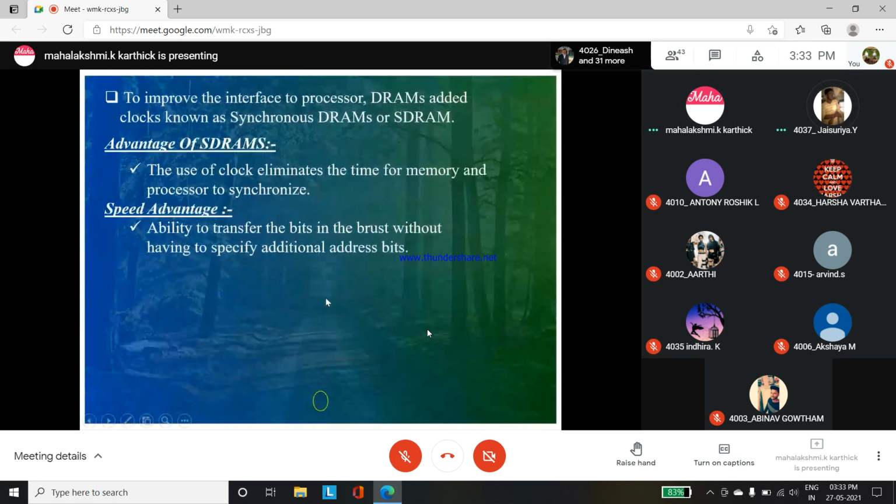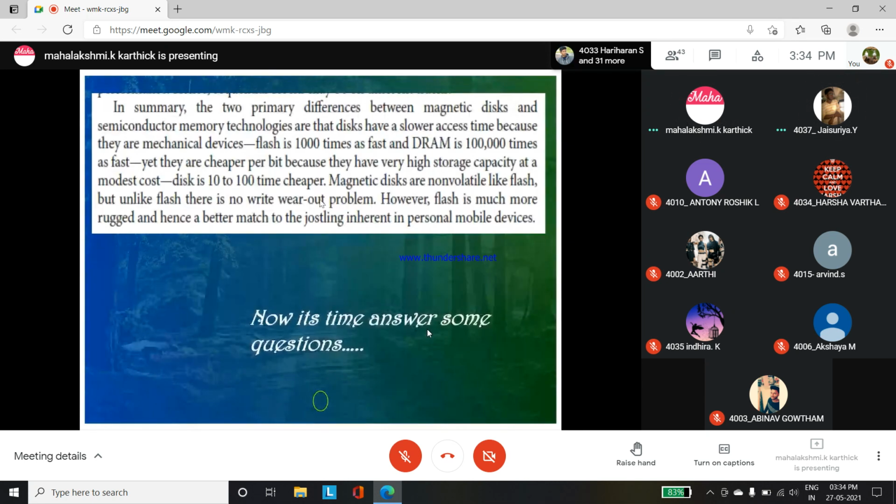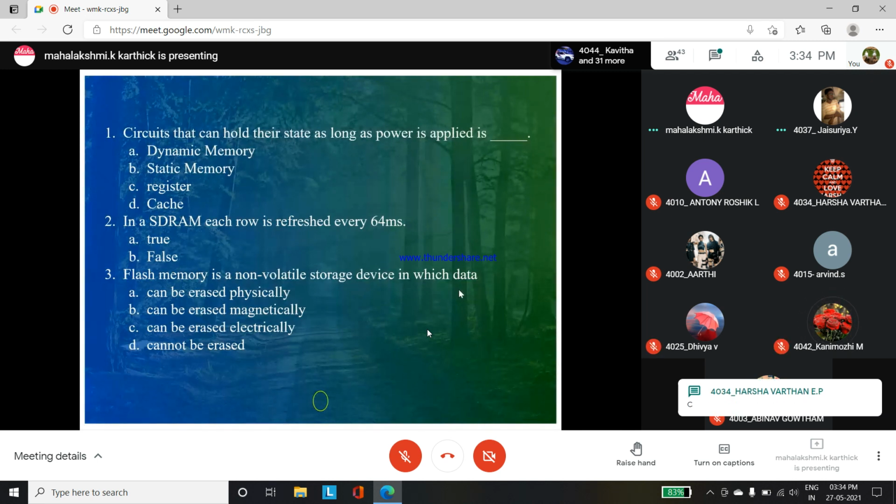DRAM and SRAM are both similar, no, ma'am? Yes, dear. Synchronous DRAM. Say true or false, students. Unmute and reply. True, ma'am. Yes, correct. Third question. Flash memory is a non-volatile storage device in which data can be erased electrically. Yes, correct, ma'am. Good.